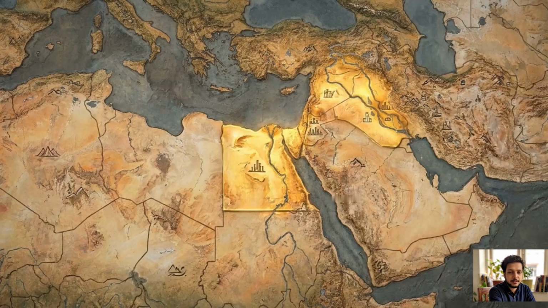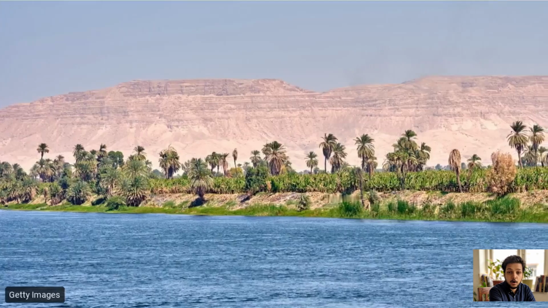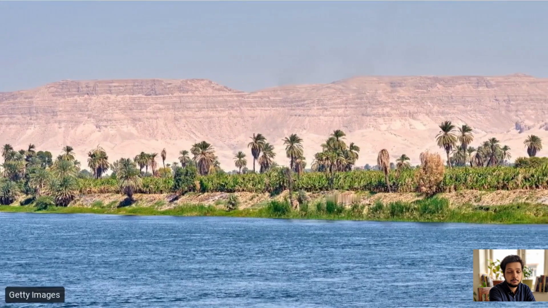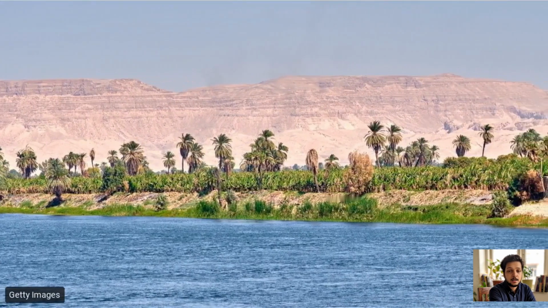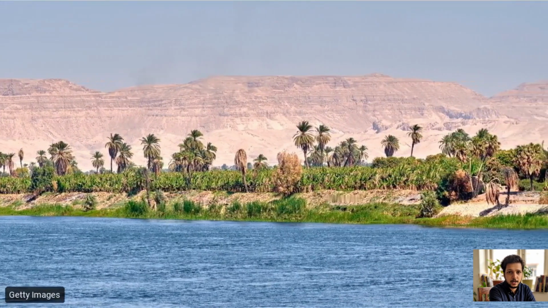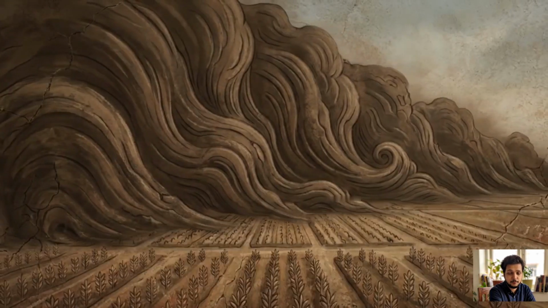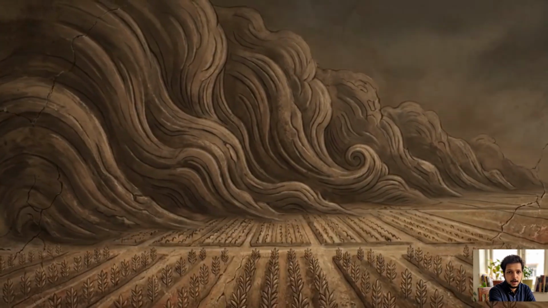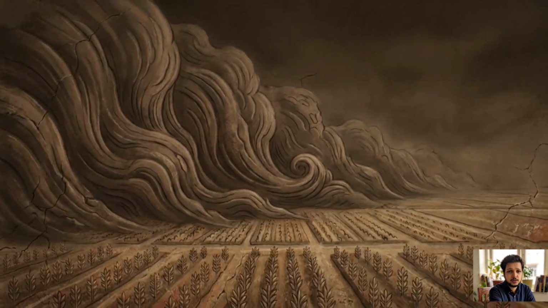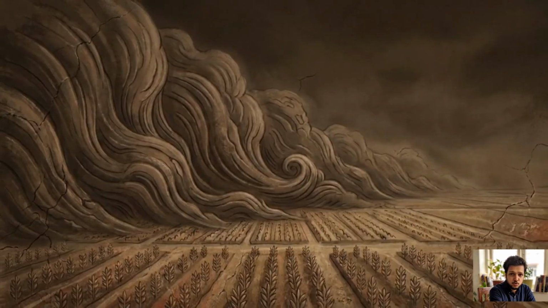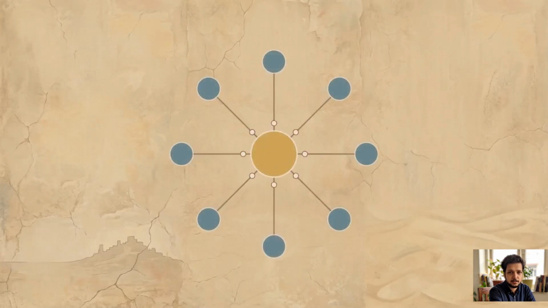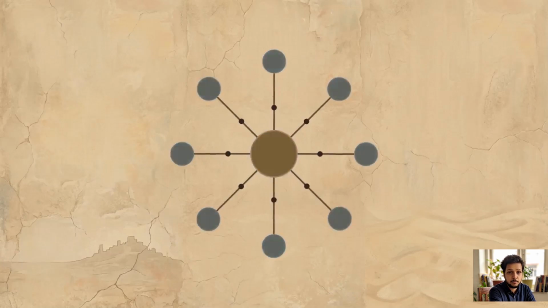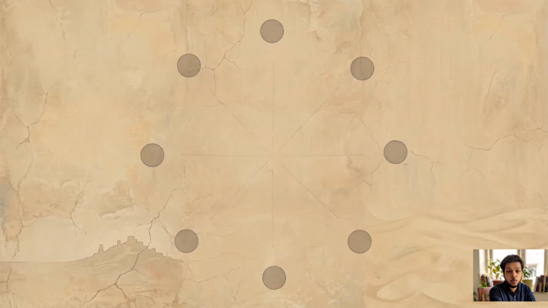The environment changed rapidly, putting immediate pressure on the human populations that depended on it. The Akkadian Empire and Egypt's Old Kingdom were the wealthiest states on Earth, but they shared a critical vulnerability. Their entire existence relied on the predictable flooding of a single water source, the Tigris and Euphrates, or the Nile. When the rains failed, stream flows dropped precipitously. Prolonged dust storms choked the Middle East, and crop yields collapsed,